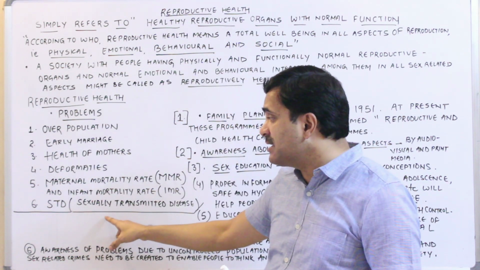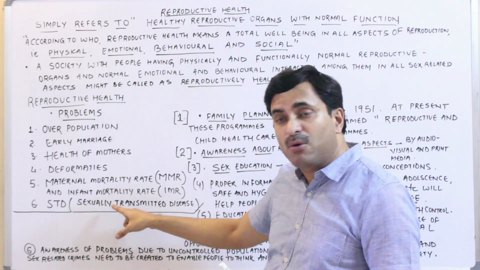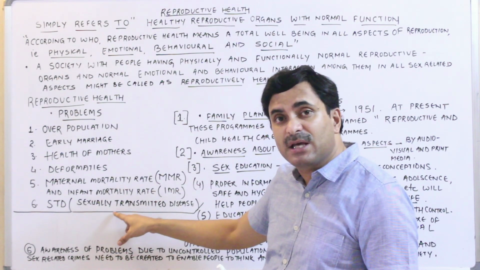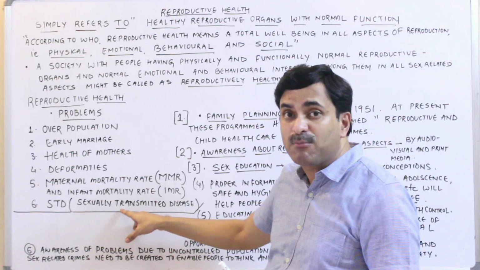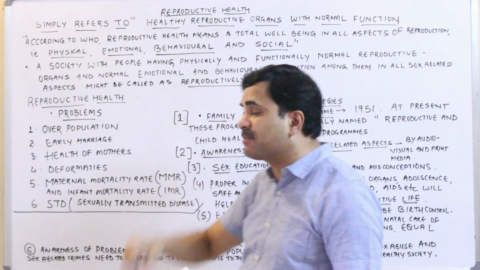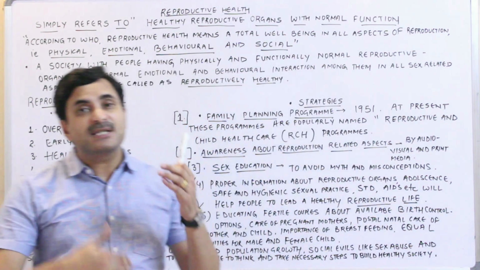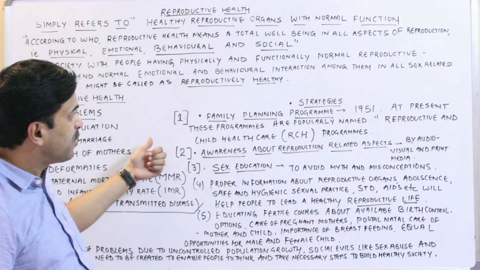It has been seen that STDs are more common in people between the age of 15 to 24. They are more vulnerable to STDs. So these are the problems. Now the government has planned many strategies to solve these problems.